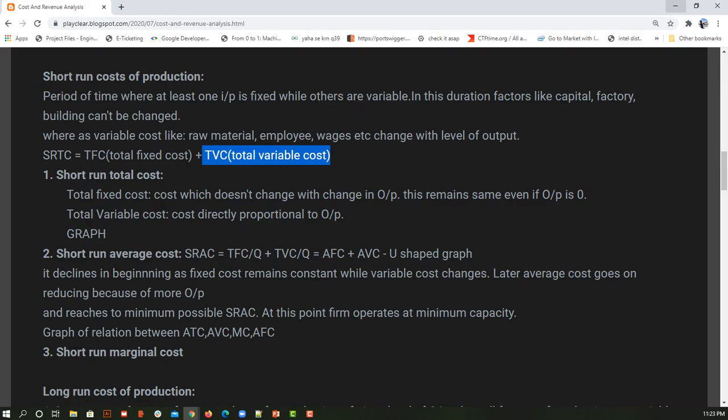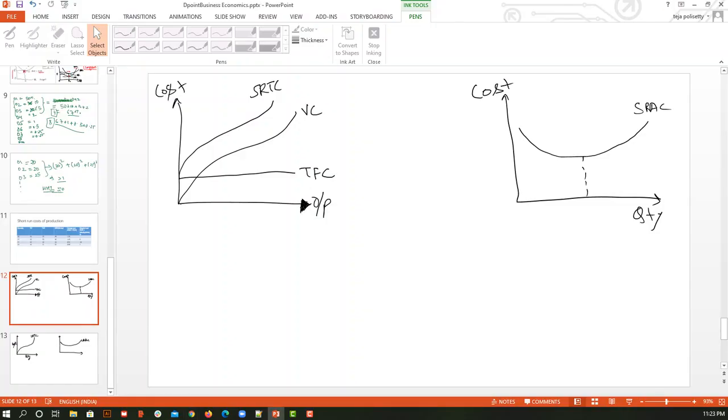Now initially our variable cost increases, and then after reaching a certain point where marginal cost is equal to variable cost, we become stabilized. And after stabilization, if I continue to produce more and more, my variable cost is going to increase again. So overall, as my output is increasing, my variable cost will also increase, correct? If I add variable cost plus a constant value, which is nothing but my total fixed cost, I am getting SRTC. So SRTC and VC are moving in the same proportion, because SRTC is nothing but variable cost plus total fixed cost. I hope this is clear.